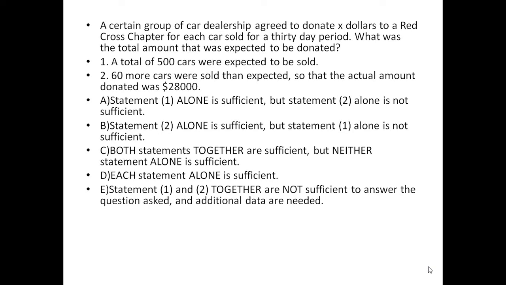Suppose Y cars were sold, X into Y would be the total amount that was donated. The only two statements that help us solve this question are the first one, a total of 500 cars were expected to be sold, so in this case Y is equal to 500. And the second one says 60 more cars were sold than expected, so that the actual amount donated was $28,000. Now let's try to solve this question and see how we can find the value.